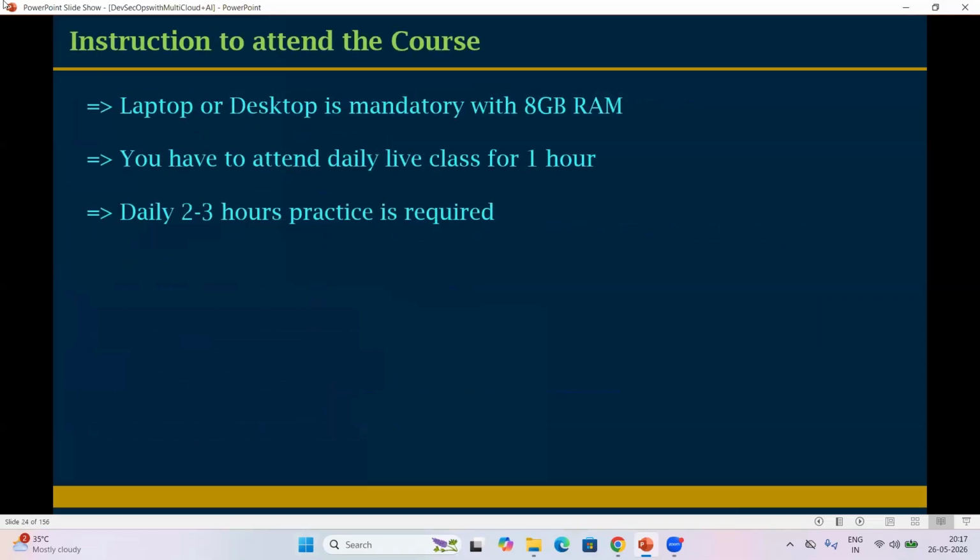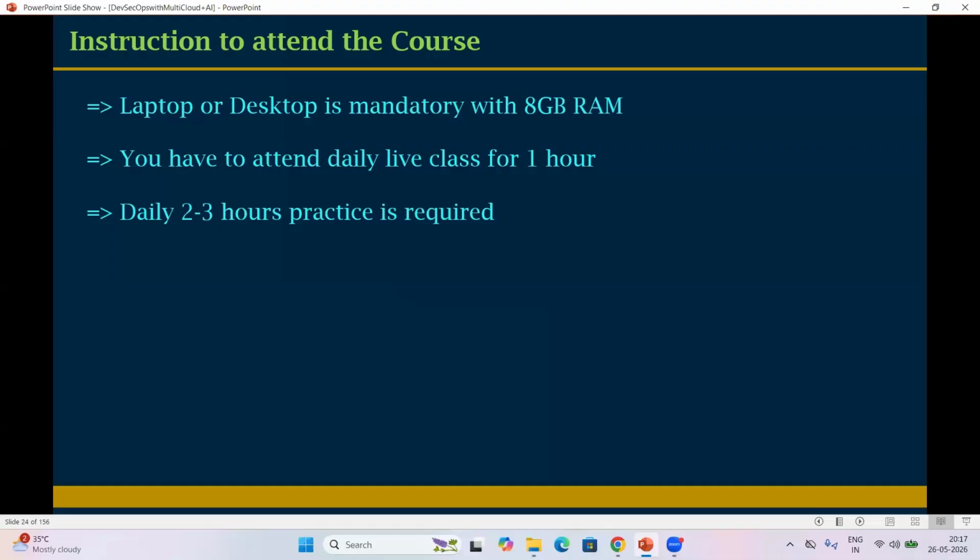Next one, look at my screen. So, instructions to attend this course. What are the instructions we need to follow? You need a laptop or desktop, mandatory, with 8 GB RAM. 4 GB is also fine, but sometimes it will lag when we work on Kubernetes, Docker, Jenkins; we'll get some latency. That is why it's better to go with 8 GB minimum.